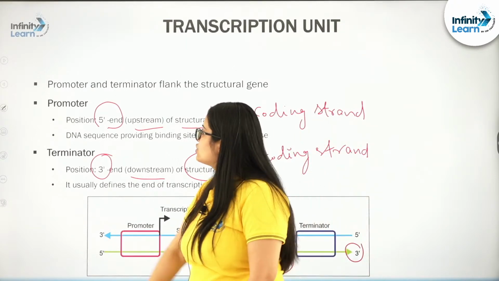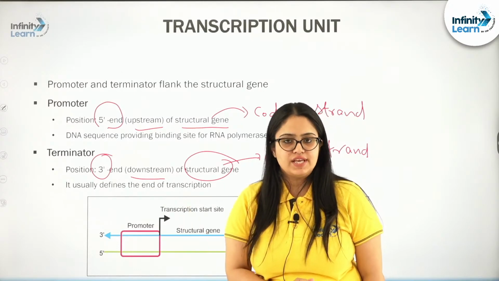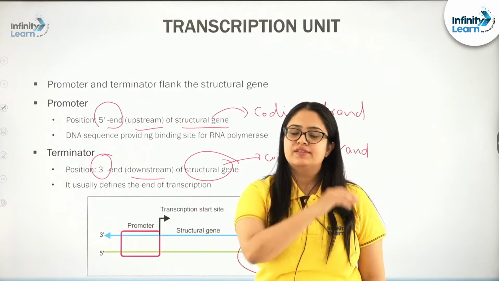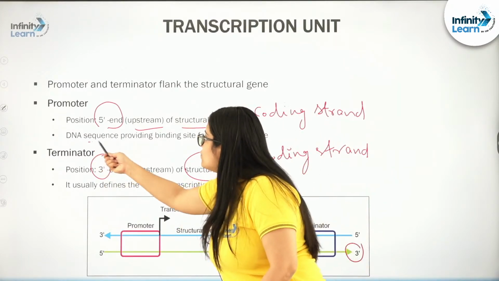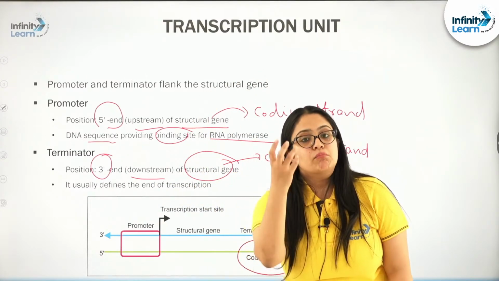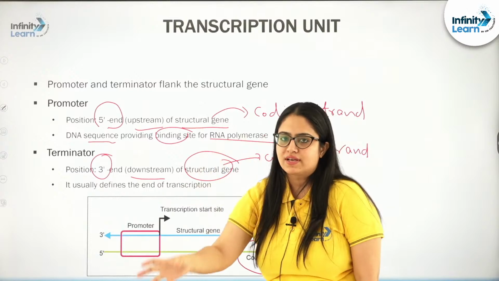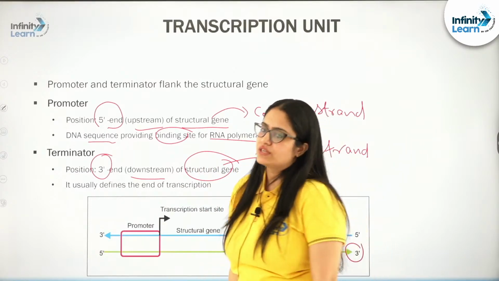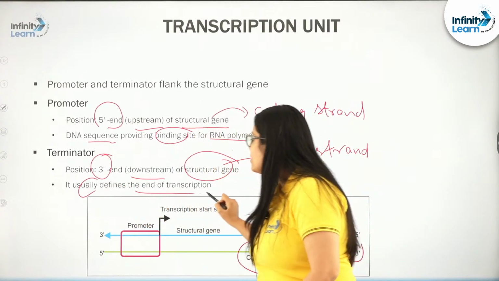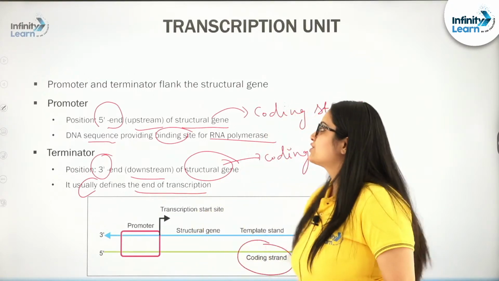Next, let us talk about the function. The promoter possesses those sequences of DNA nucleotides at which RNA polymerase will come and bind and initiate the transcription process. So, it is the DNA sequence providing the binding site to RNA polymerase, where RNA polymerase can come, identify and start the transcription process. And the terminator marks or defines the end of the transcription process. As the name suggests, the terminator will terminate the transcription process.